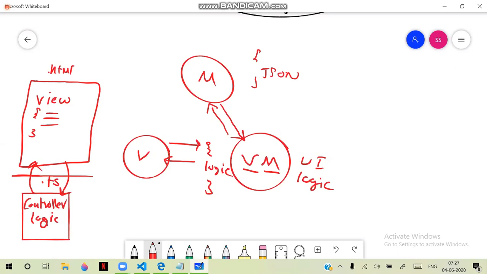Now, what is the advantage of MVVM architecture? The advantage of MVVM architecture is all interactions are managed at page level. So all interactions are handled dynamically at runtime.